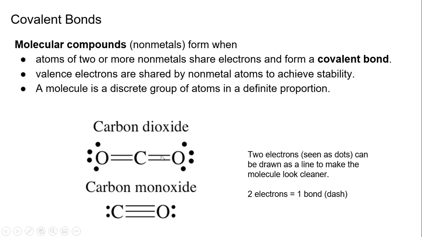Now, these are double bonds. We'll get into those later on in another section. This is a triple bond. Some molecules can handle more than 2 electrons between them, like this. So this one has an octet. 2, 4, 6, 8. This carbon has 8 electrons around it. 2, 4, 6, 8. This oxygen also has 8 valence electrons around it. So this is what they do. When I say they will move in packs of 2, they will move over in order to allow this compound to exist by these elements sharing electrons.